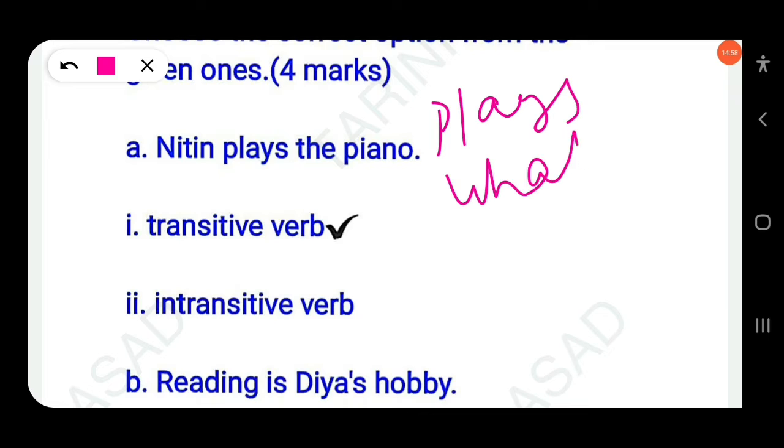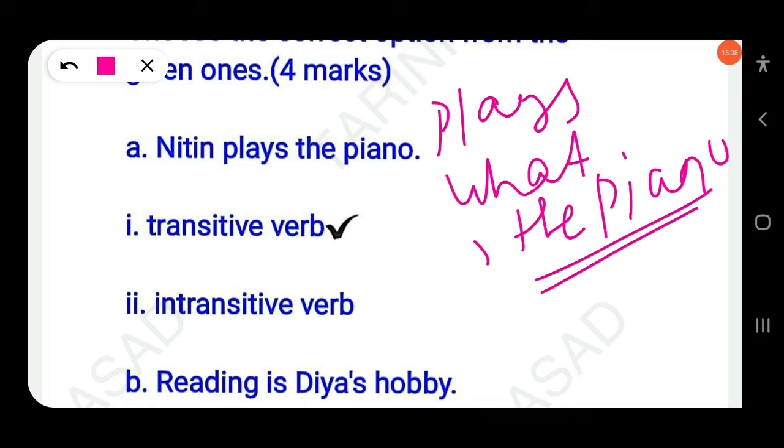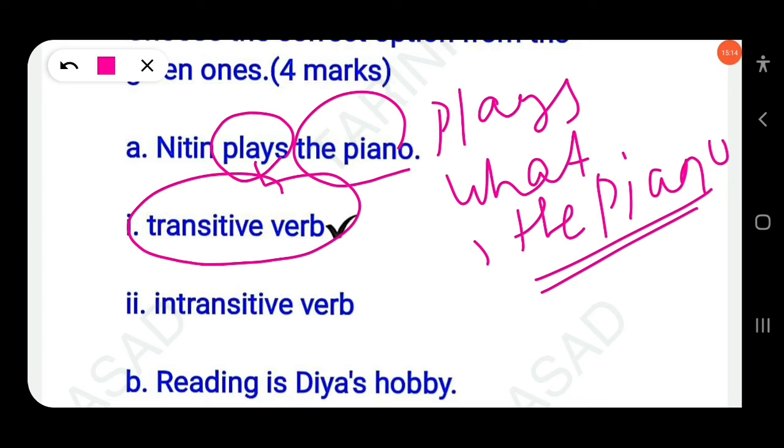Plays what? Yes, the piano. So the piano is the object. So here the verb plays will be called a transitive verb. Transitive verb. Clear? So you have to make a tick on transitive verb.